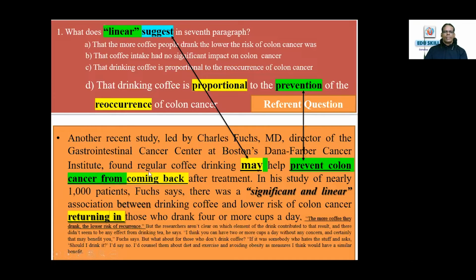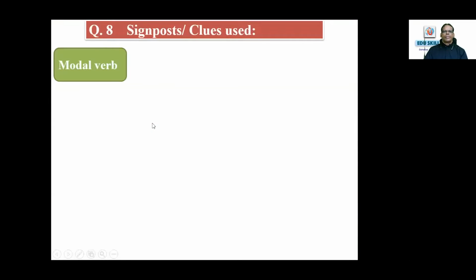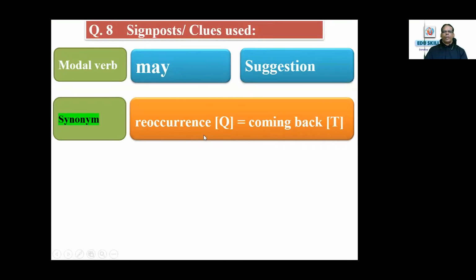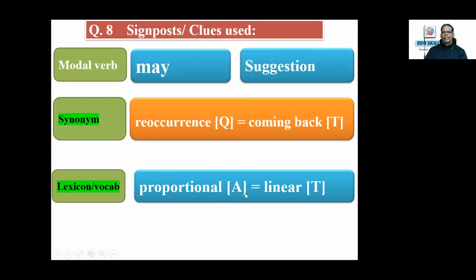Reoccurrence is the word used again in the next sentence, which you don't require, but still it says "returning in", which also means reoccurrence. So these are the connections. Let's see the signposts. The modal verb "may" is used to suggest a suggestion; synonym: reoccurrence in the question, coming back in the text; and lexical vocabulary tested: proportional in the answer option, linear in the text. Proportional means linear. So these are the signpost clues or strategies.